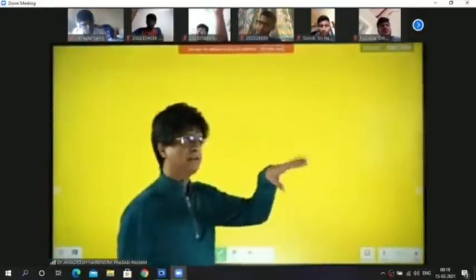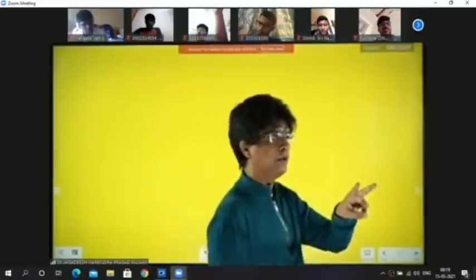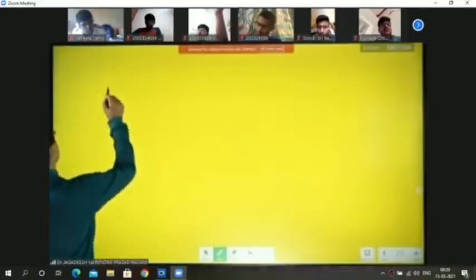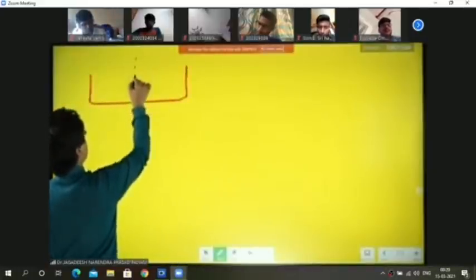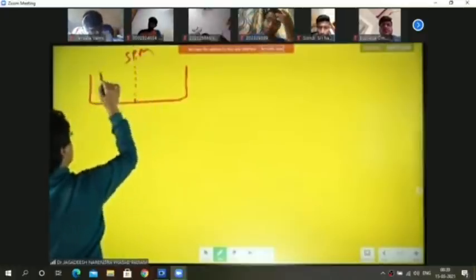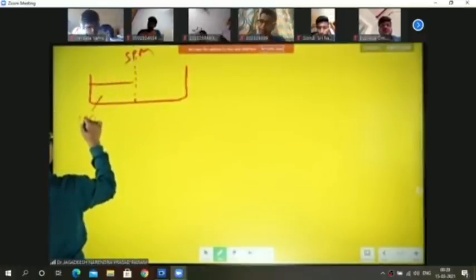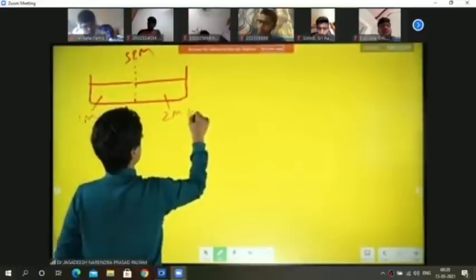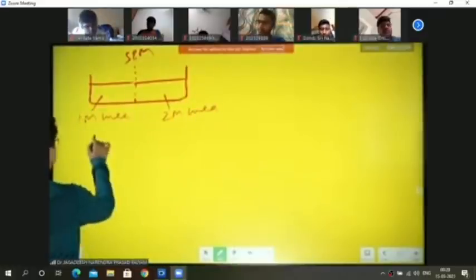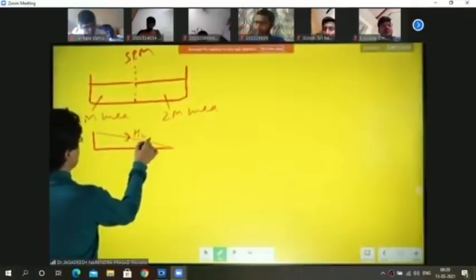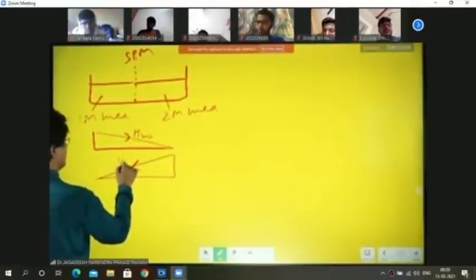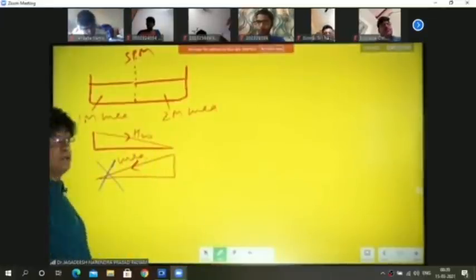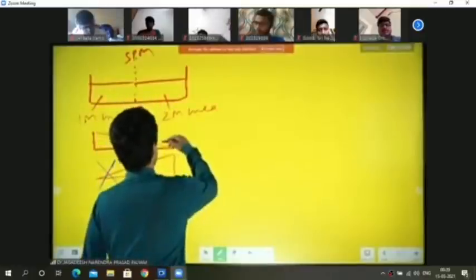Now, let me repeat that experiment of 1 molar urea solution and 2 molar urea solution. Let's see what is going to happen. The same experiment we are going to perform over here, and this time this is SPM. Here we have 1 molar urea solution, and here we have 2 molar urea solution. So again, this is the concentration gradient for water as usual, and this is the concentration gradient for urea. But the problem is that urea is not allowed to pass through the semi-permeable membrane. Only solvent will be allowed to pass.